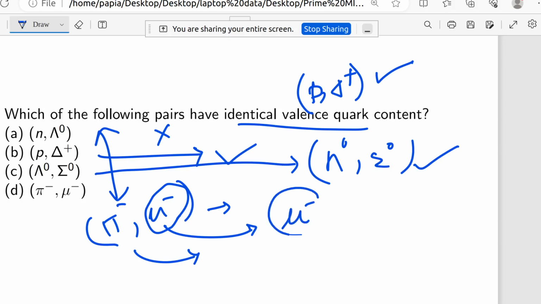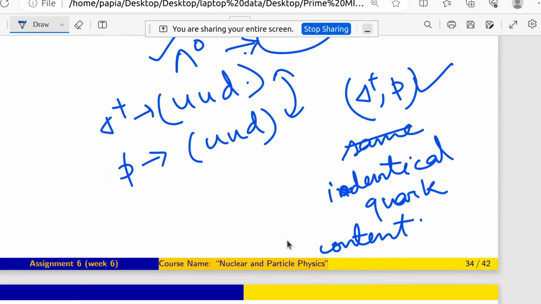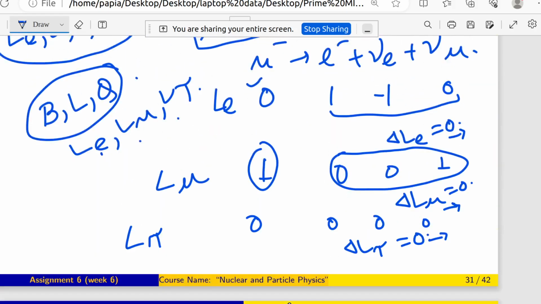So mu minus has no quark, no q or q bar. But pi minus has something like q bar, which is obviously not identical to mu minus. So option D, pi minus and mu minus, cannot have identical valence quark content.